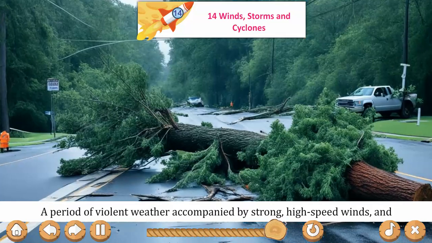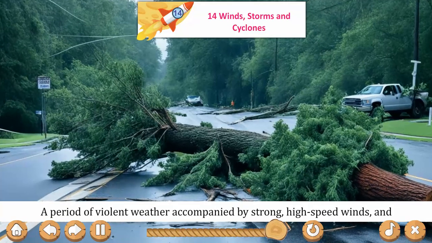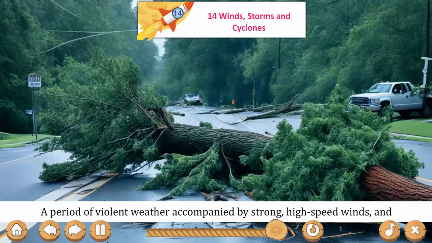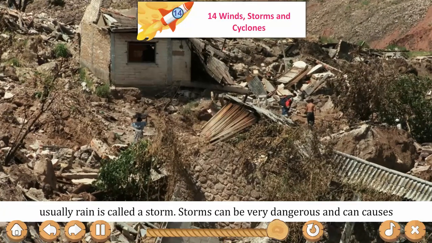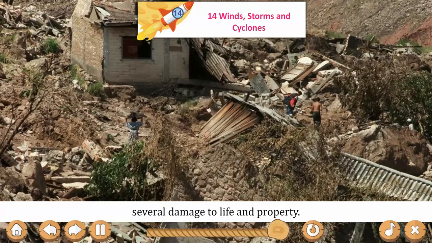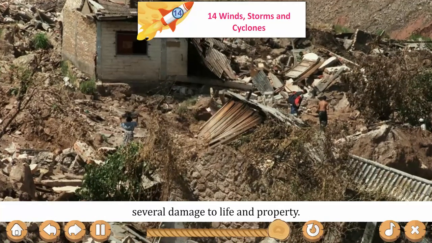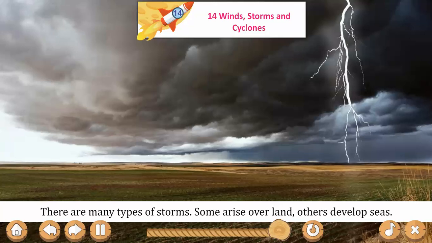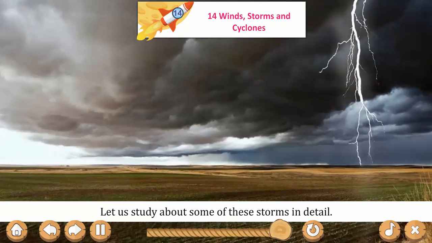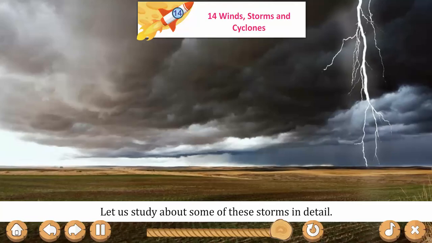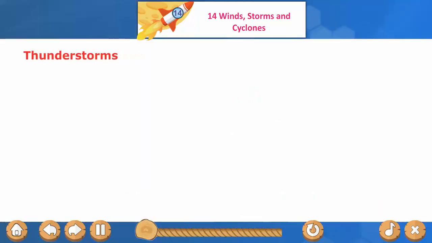Storms. A period of violent weather accompanied by strong high-speed winds and usually rain is called a storm. Storms can be very dangerous and can cause several damages to life and property. There are many types of storms. Some arise over land, others develop over seas. Let us study about some of these storms. Thunderstorms.